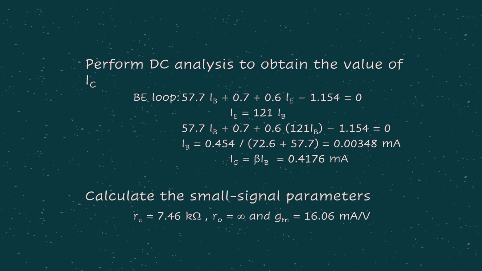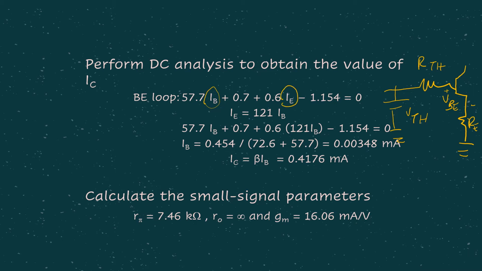So we can get the KVL equation related to the Thevenin circuit. From there, we can find IB. But please take note, when we do KVL at a Thevenin equivalent circuit, that circuit will be something like this. Because we are having VTH, we are having RTH, then obviously we have VBE between the base and emitter junction, and at the same time we are having RE, meaning in our KVL equation we are having both IB and IE. But we take note that IE is actually equal to beta plus 1 IB, isn't it?